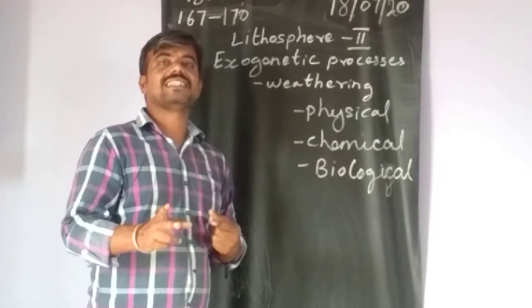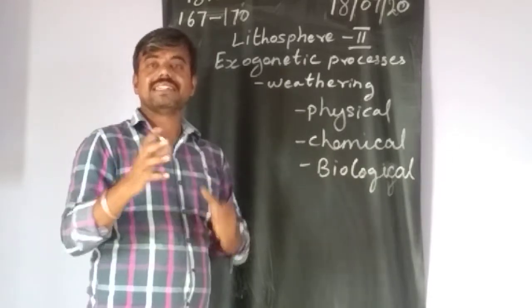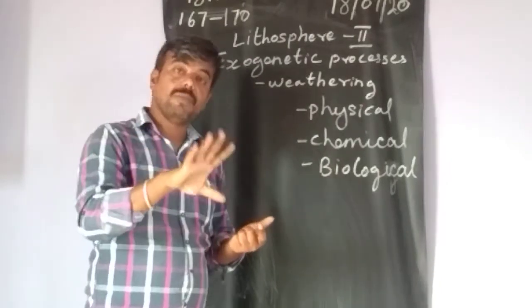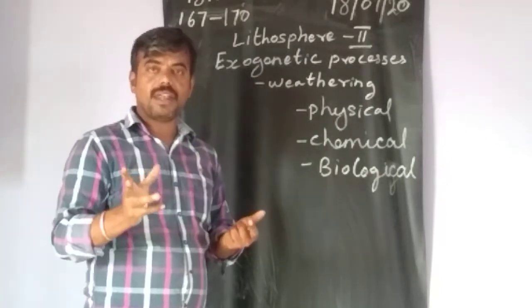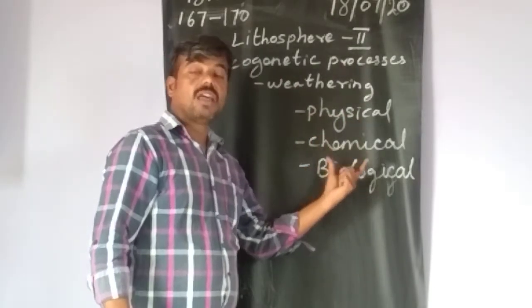Weathering is the disintegration and decomposition of the materials available on the earth. Disintegration will happen, decomposition will happen, and integration also will happen. How is it happening? Based on physical changes, chemical changes and biological changes.